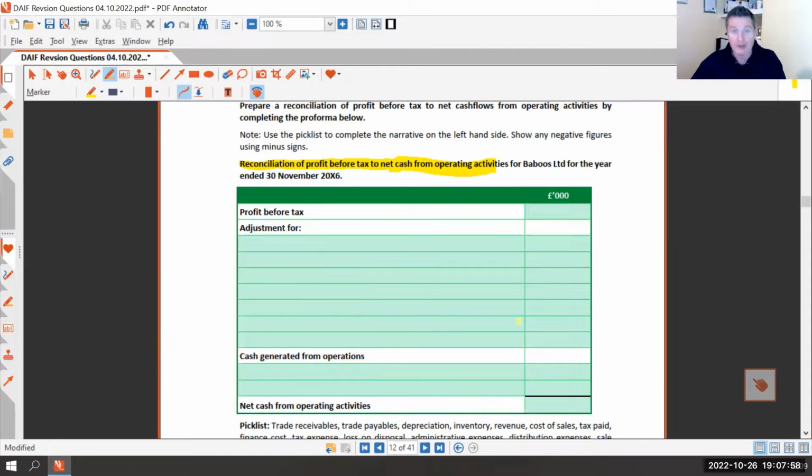So the first thing we do is start with profit before tax. You might see some old questions where we start with profit from operations. They're old, they're out of date. We don't do that. If you look for stuff on YouTube and the internet, you can find anything. If you find the old questions where you start with profit from operations, they're wrong, they're out of date. They were the ones from when AQ 2016 first came in. All new drafting of interpreted financial statements of cash flows will start with profit before tax.